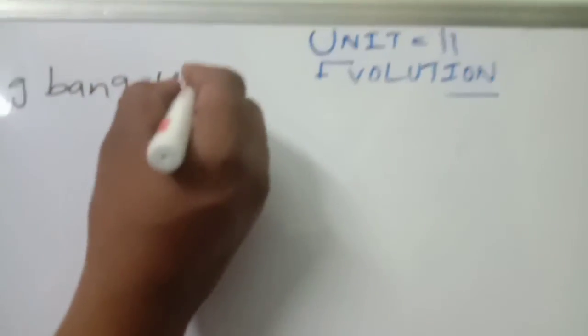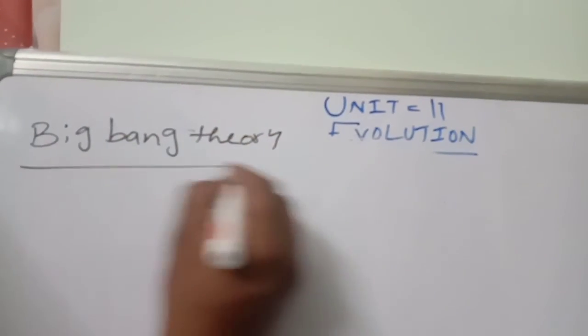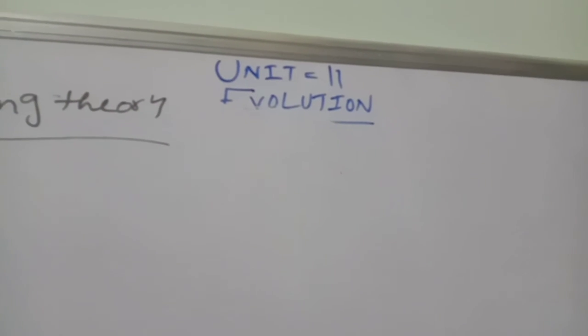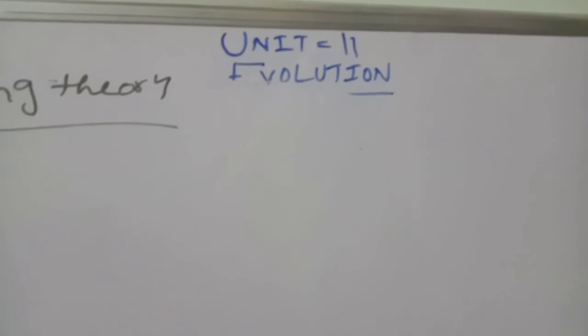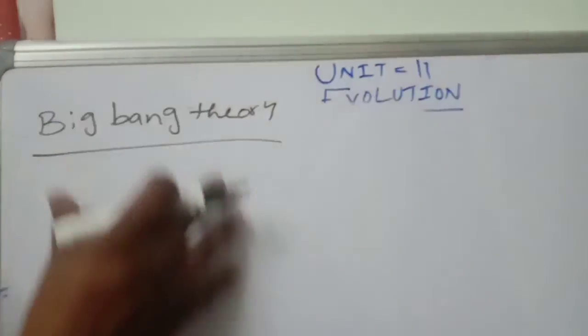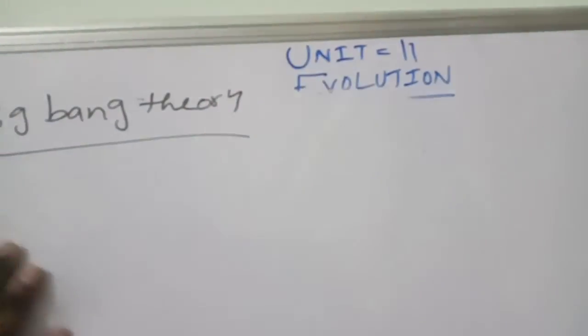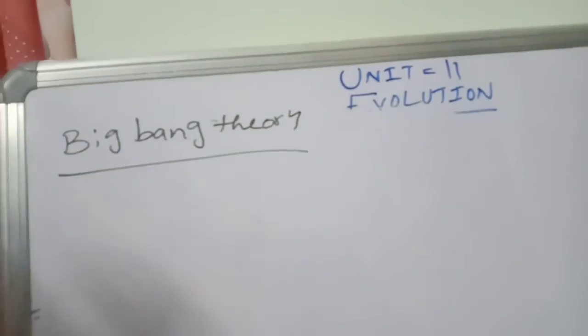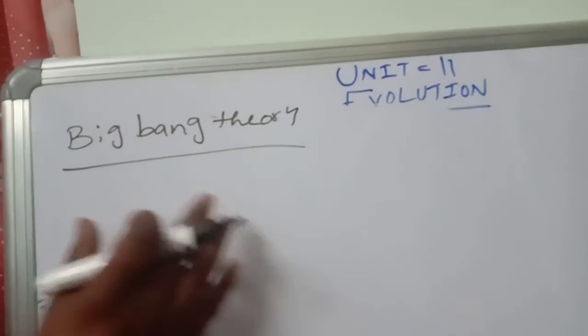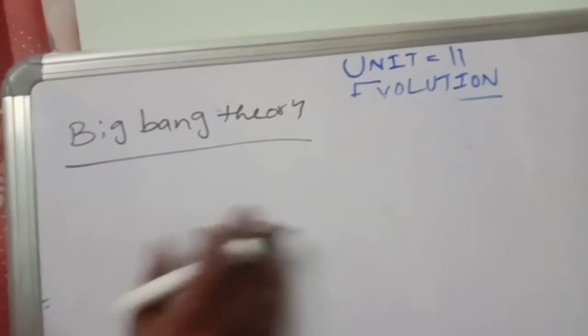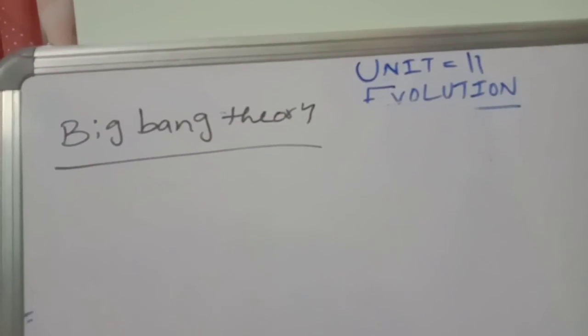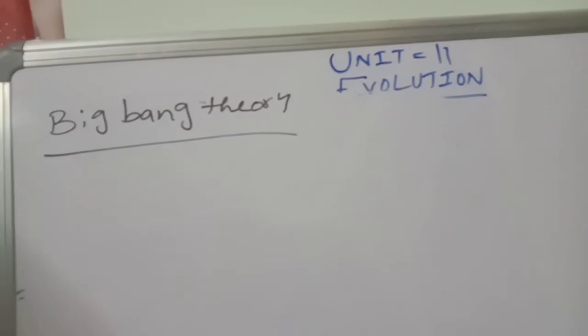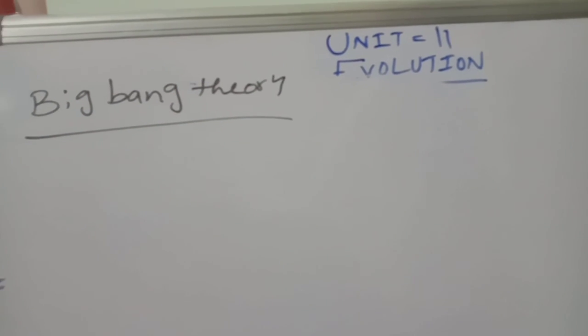So what is the Big Bang theory, how it happened, what the sequences and consequences were at that particular time, and how the earth and life formed, everything we will discuss in the next class.